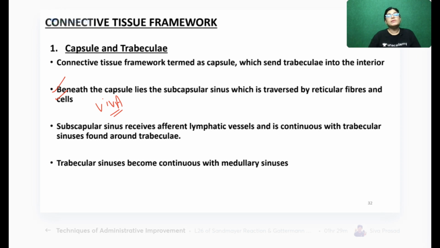For example, when your examination is taken, you have to identify a histological slide, and you have to write 2 or 3 identifying features of that slide. Generally we ask for 2. So one of the points for identification of the lymph node is that beneath the fibrous capsule there is the subcapsular sinus.